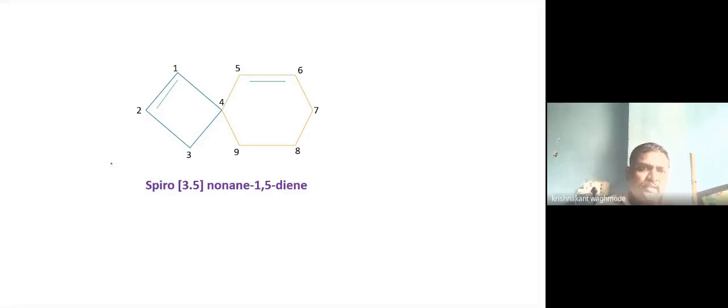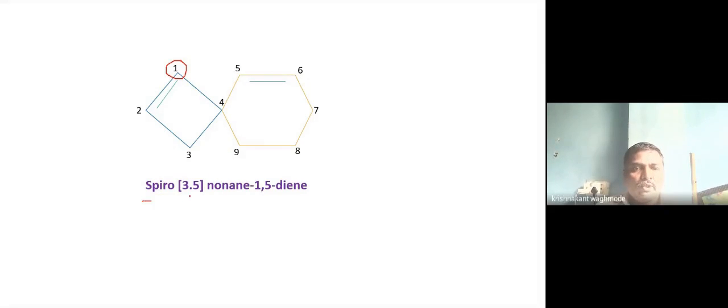So if there is unsaturation in the ring, meaning a double bond or triple bond, then this unsaturation should also get the lowest possible number, and the numbering should always be from the carbon atom adjacent to the spiro carbon atom from the lower number of carbon atom ring, meaning the smaller ring. So here number 1 should start from here and not from here, because this double bond should get the minimum possible number. So 1, then 2, then 3, 4. So again we have to go this side because now the double bond is present over here. So 5, 6, 7, 8 and 9.